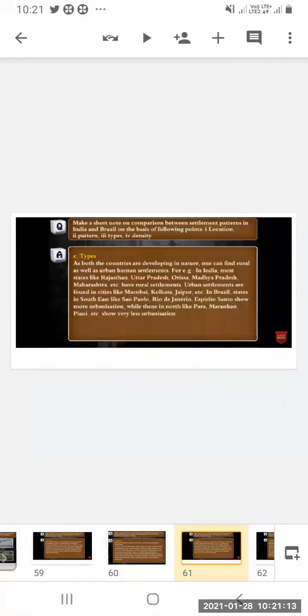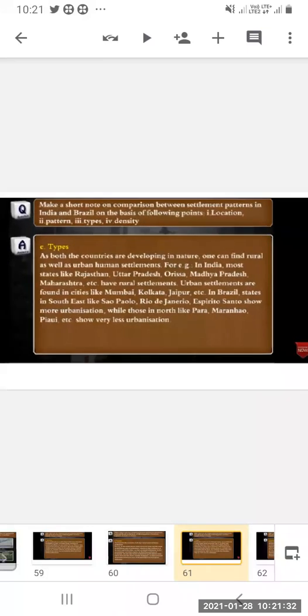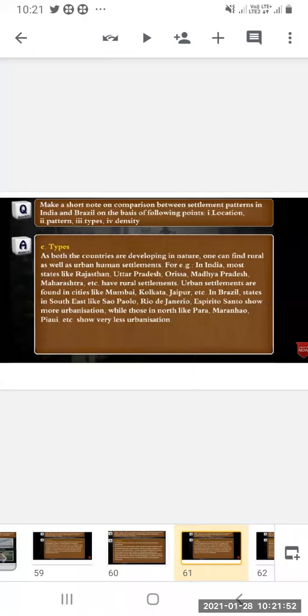Now type. As both the countries are developing in nature, one can find rural as well as urban human settlement. For example, in India, most states like Rajasthan, Uttar Pradesh, Orissa, Madhya Pradesh, Maharashtra, etc., have rural settlement. Most of the population lives in the rural areas. Urban settlements are found in cities like Mumbai, Kolkata, Jaipur, etc. Otherwise, most of the population stays in the rural areas.